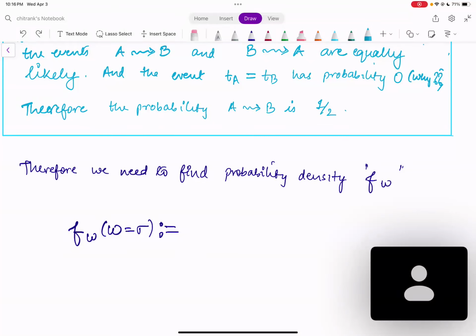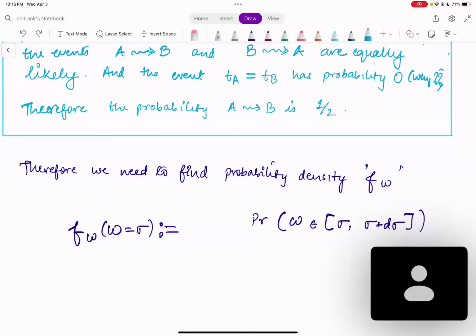But remember that mostly this means nothing if we cannot express it in terms of things that make sense to us. For example, something that makes sense to us is the probability. So how can we express this term in terms of the probability? This should be equal to the probability that W lies between sigma and sigma plus d sigma, because remember, W is a continuous random variable.